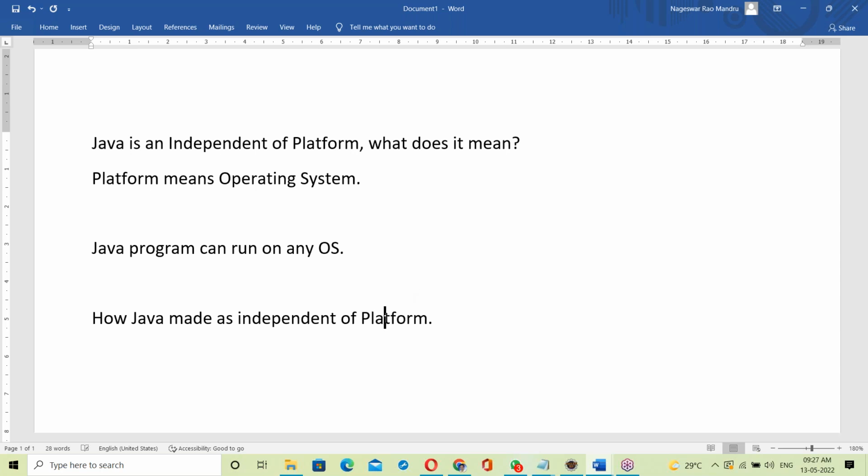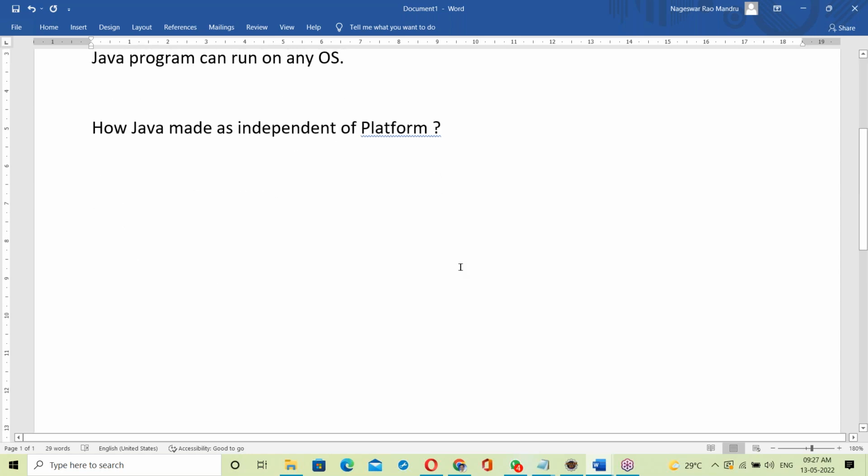So this is today's topic: how Java made us independent of platform. Let us answer this. For this purpose, first of all, you must have knowledge of the exe file.